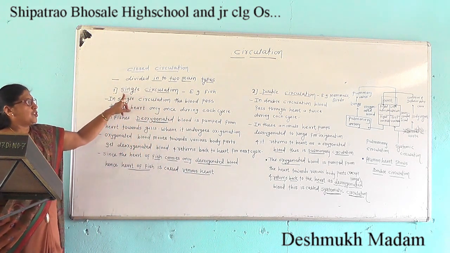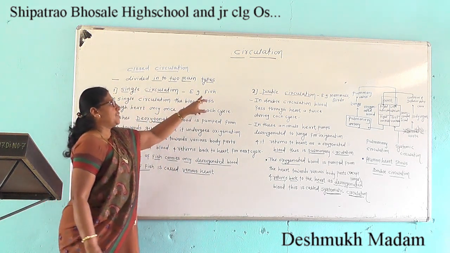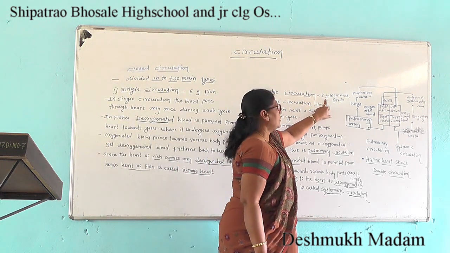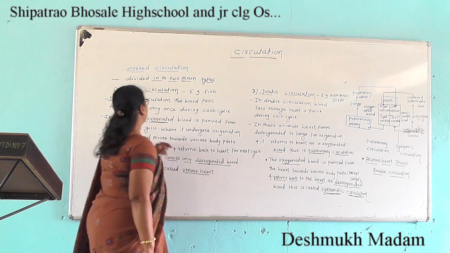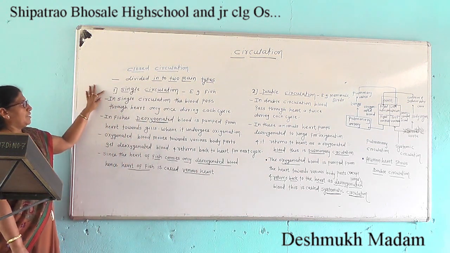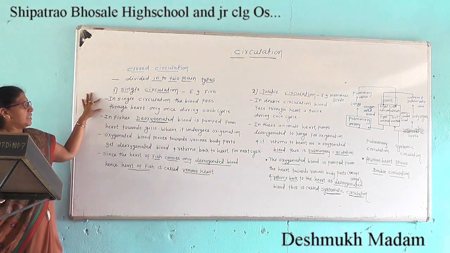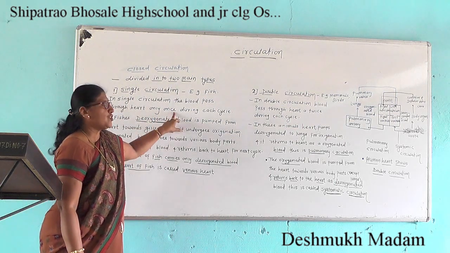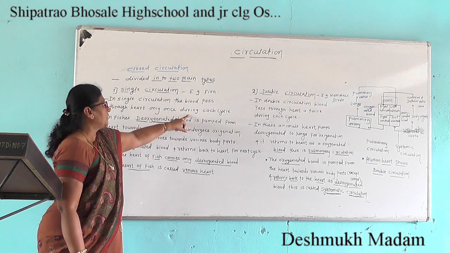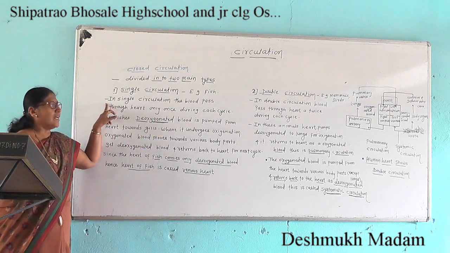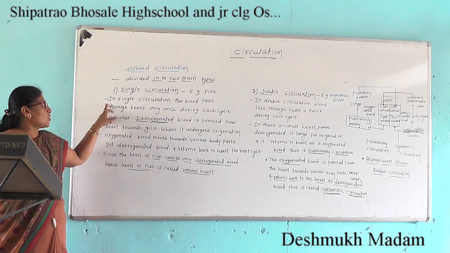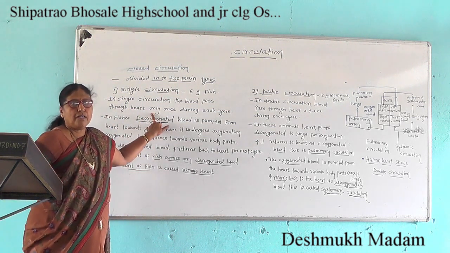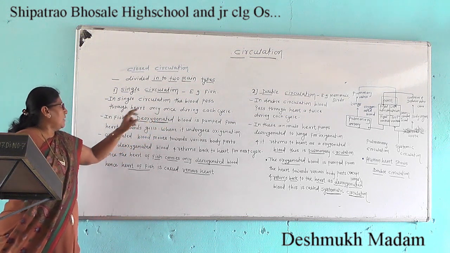Single circulation occurs in fishes, and double circulation occurs in mammals and birds. Single circulation in fish: blood passes through the heart only once during each cycle.